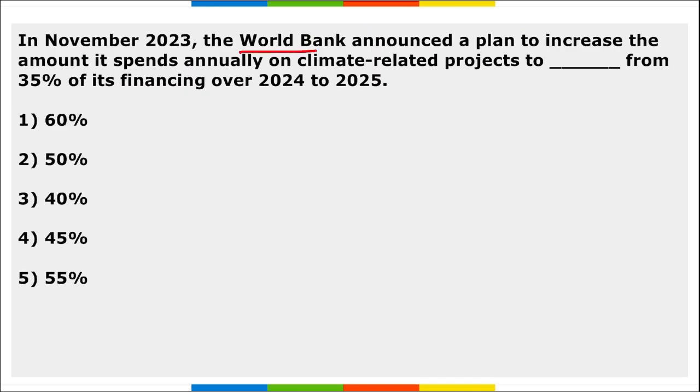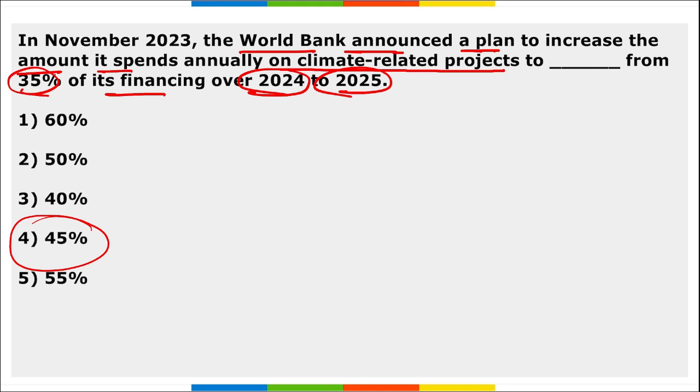Next, in November, the World Bank announced a plan to increase the amount it spends annually on climate-related projects to 45% from the 35% of their financing that they were spending earlier, over 2024 to 2025.